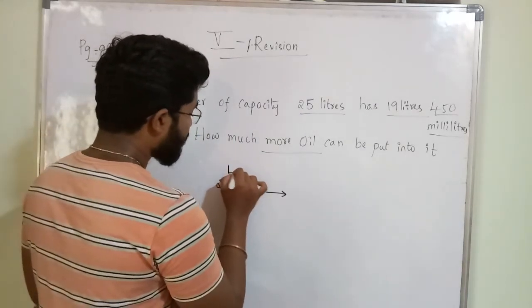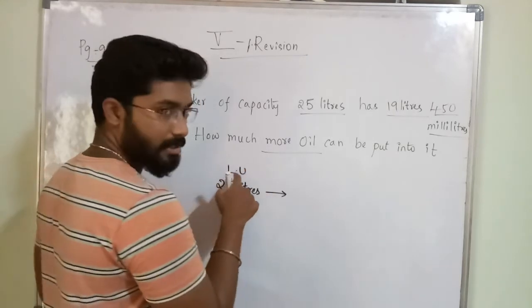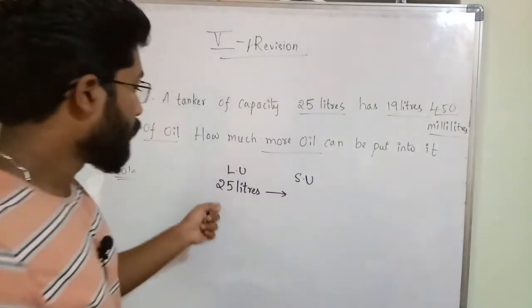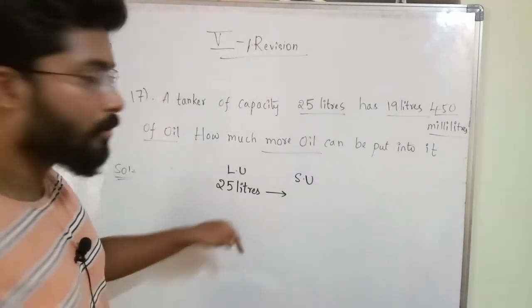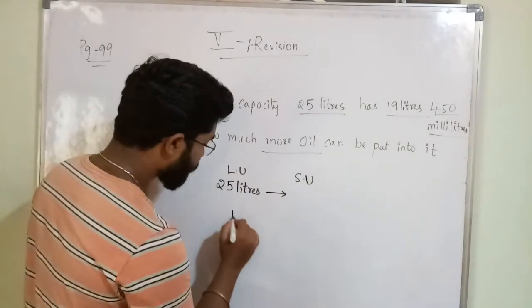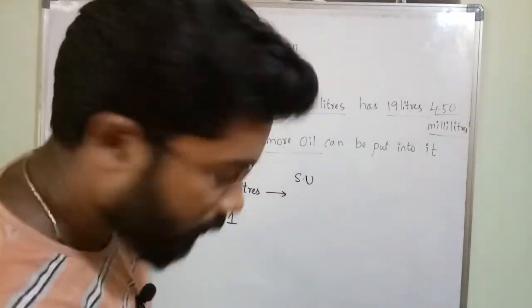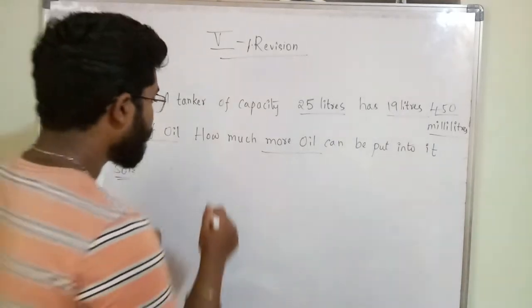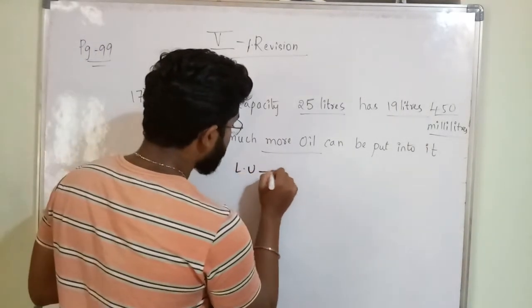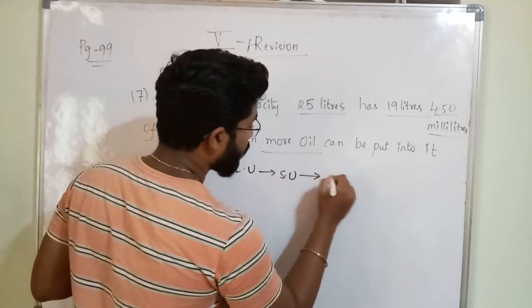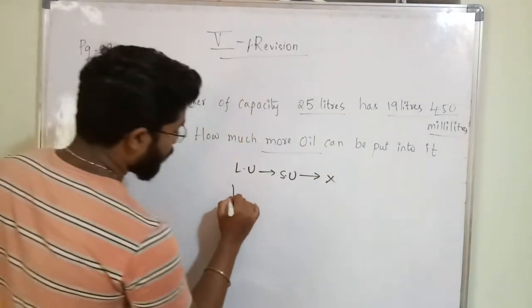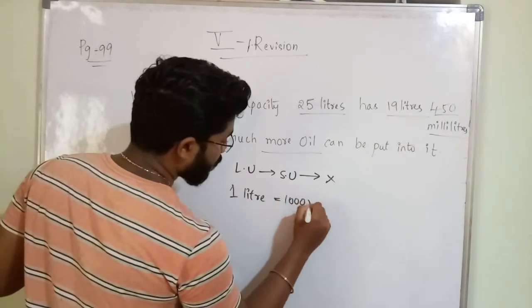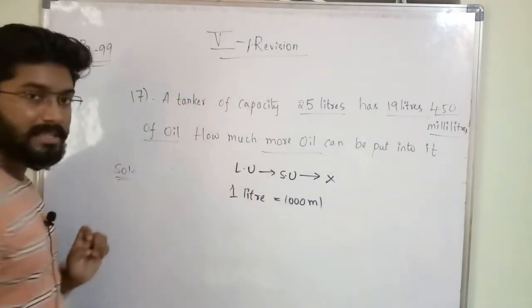This is a larger unit, and I want to convert into a smaller unit. For converting larger unit to smaller unit, we have to do the multiplication. And 1 liter equal to 1000 milliliters.